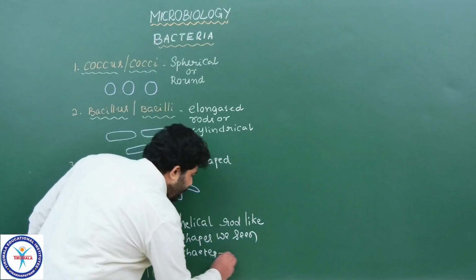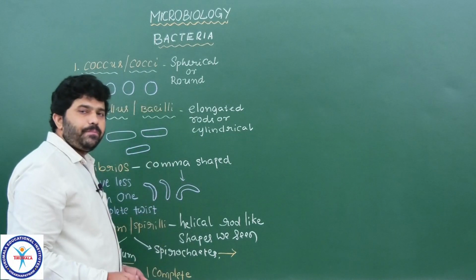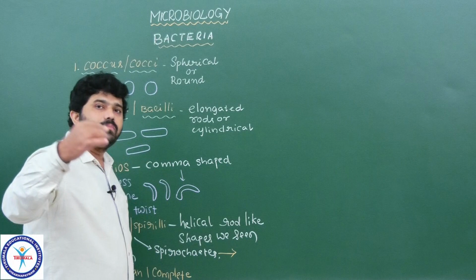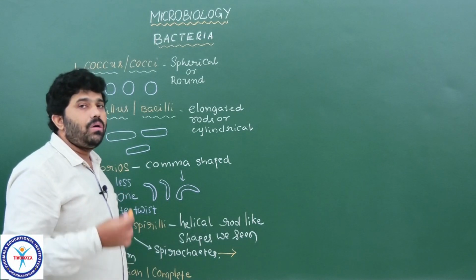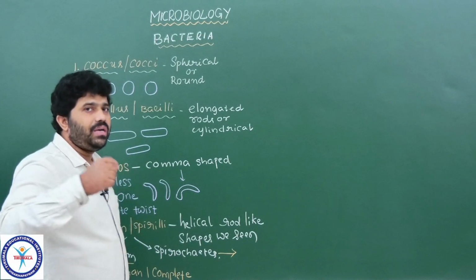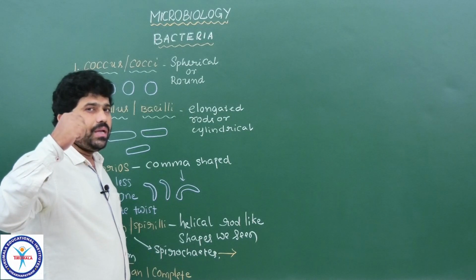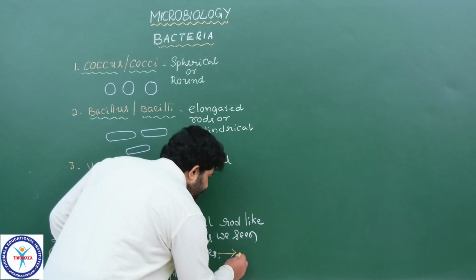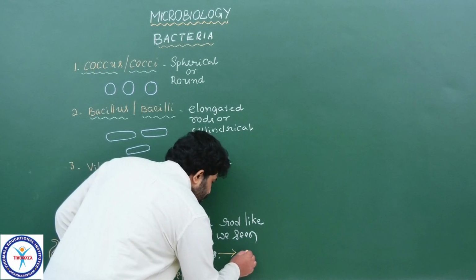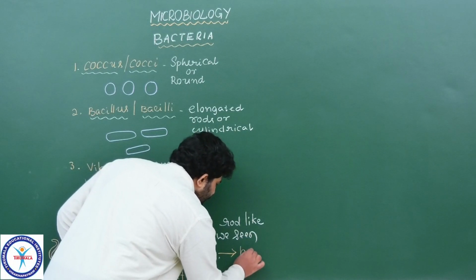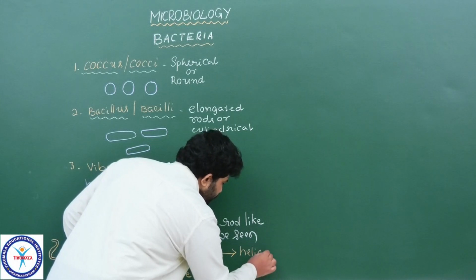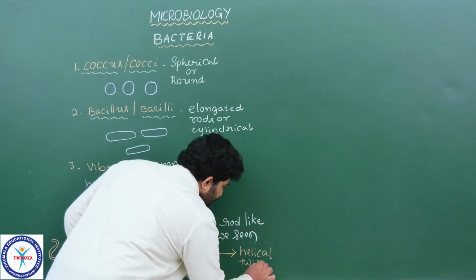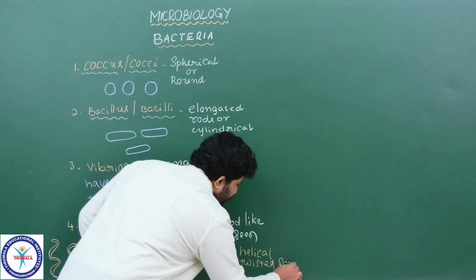Whereas in the spirochetes, what do we see? Continuous spiral forms we are observing. A long chain like a long thread, a rod-like helical structure we are observing. It appears like a helical or twisted screw.